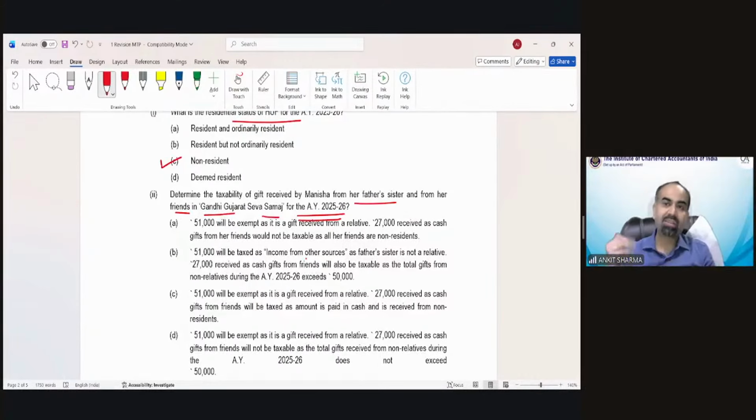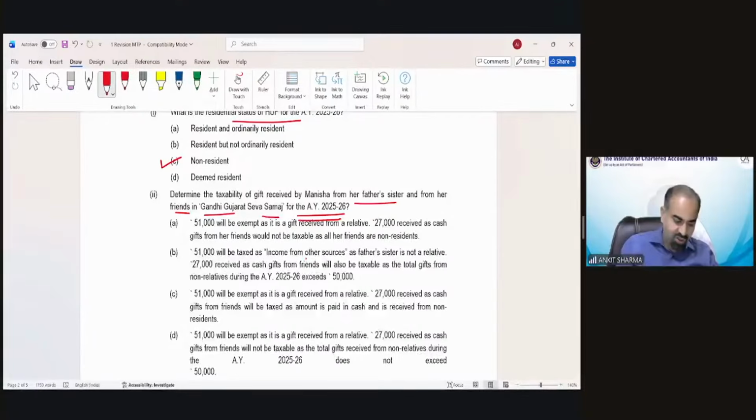So, father and sister are included in the definition of relative, and that's because they fall in the definition of relative. So the amount received is going to be exempted in the hands of Manisha. Of course, that is not going to be taxed, because technically that is an exempted case, which we have just discussed.